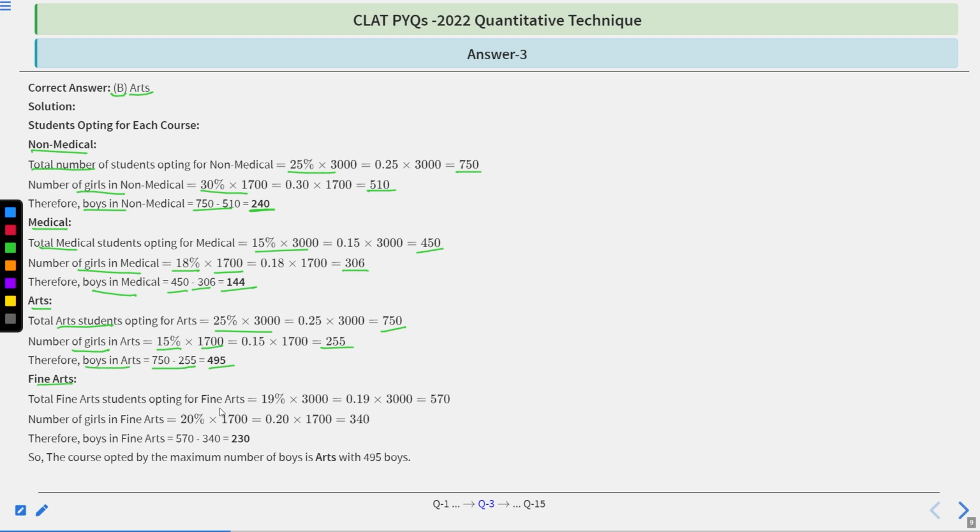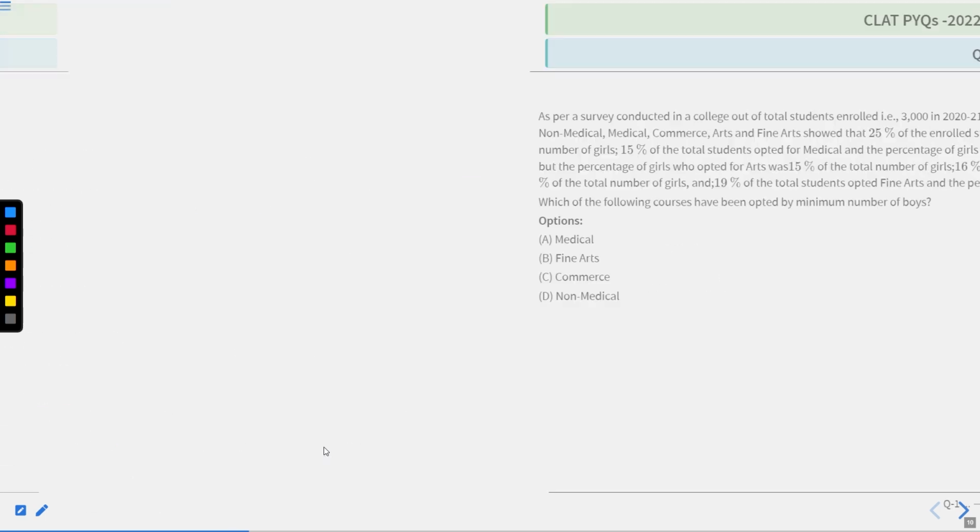Now fine arts, total number of students in fine arts, 19% of 3000, means 570. Number of girls in fine arts, 20% of total number of girls, means 340. Now 570 minus 340 will be 230, and this will be the number of boys in fine arts. As you can see, the maximum number of boys enrolled is in stream arts. That's why option B is correct. I hope that this explanation is clear to you. Let us move to the next question.